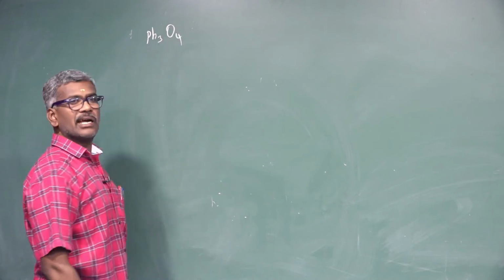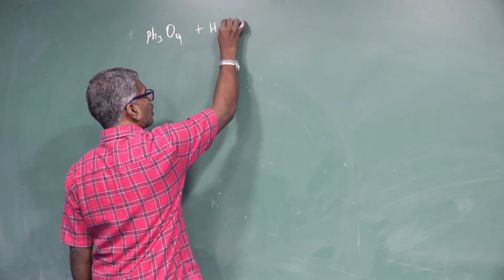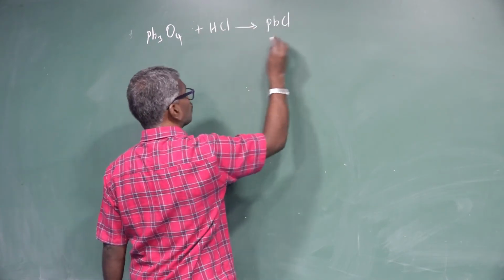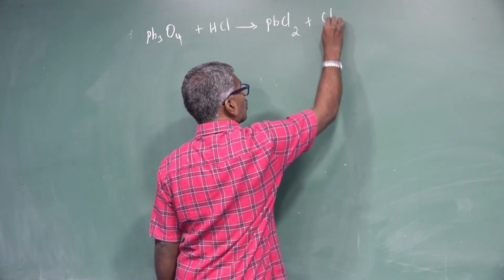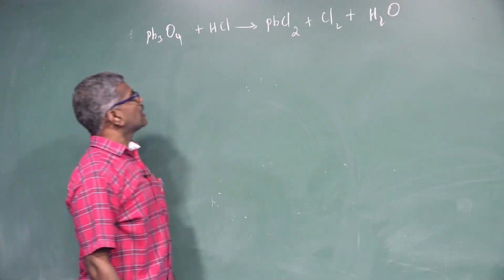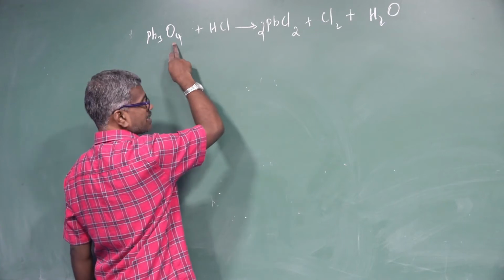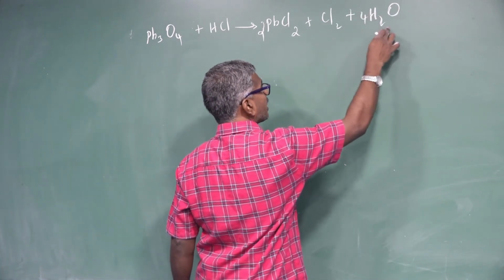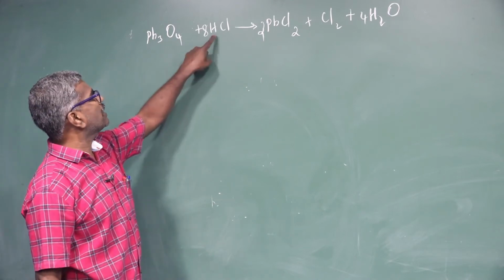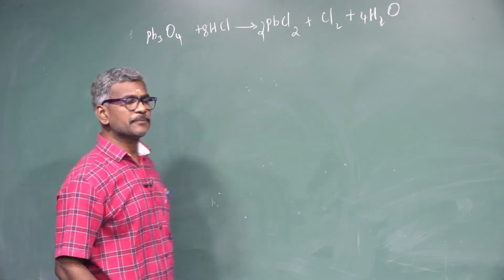Another oxidizing agent, Pb3O4, red lead tetroxide, reacts with hydrochloric acid to form PbCl2 and chlorine and release water. Here how many lead? 3, so 3 times. How many oxygen? 4, here 4. How many hydrogen? 8, that is 8 hydrogen. What about chlorine? Here 8 chlorine; here 6 to 8.